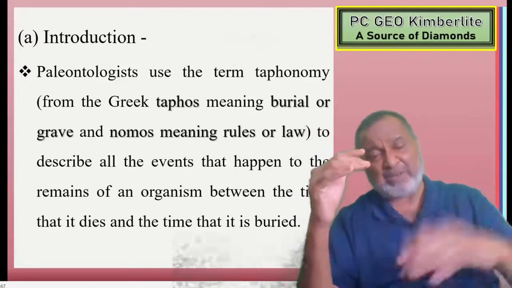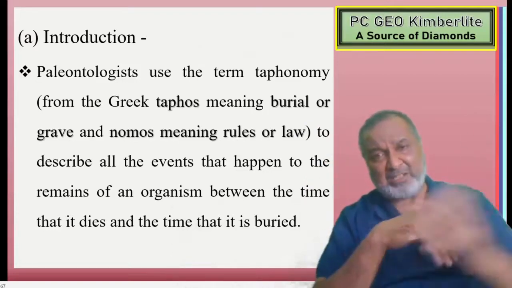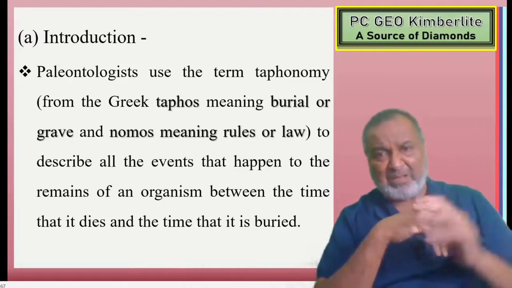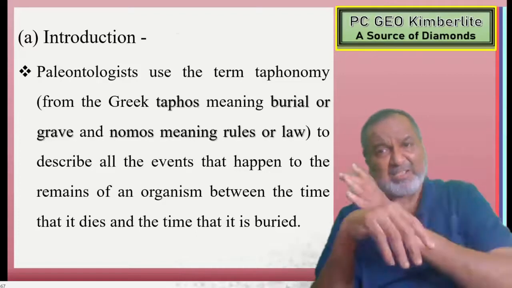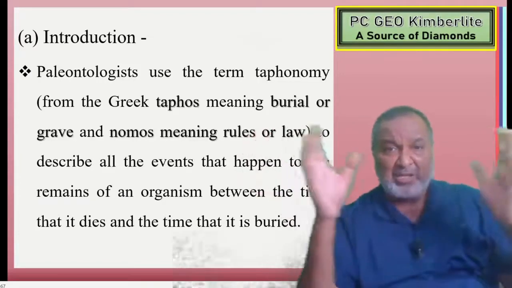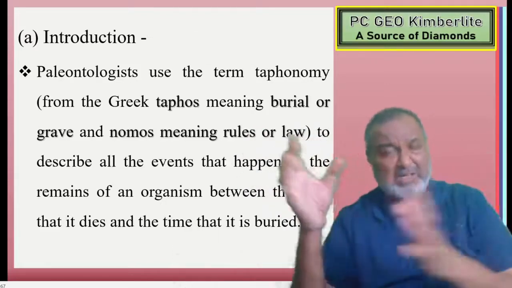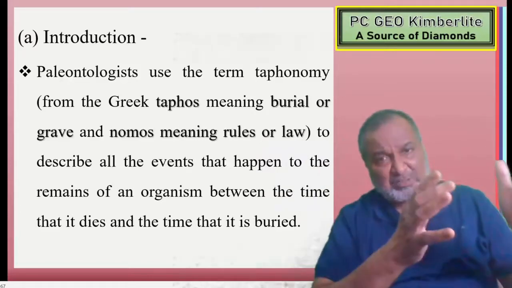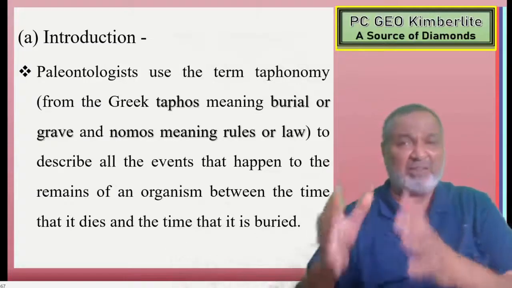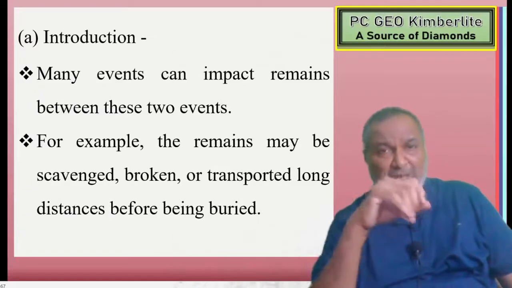Say, for example, 10 years back some organism died and was deposited. From the time it died, and whatever time it lived, and then the next 10 years after it was buried, that will be the time. So the remains of the organism between the time that it dies, how much time it has taken, how long a life span it had on the surface of the earth, and how much time it has taken after deposition, that will be very crucial for that particular part.